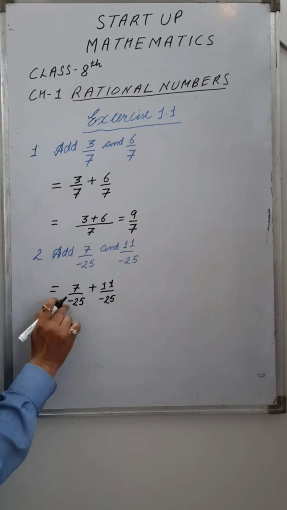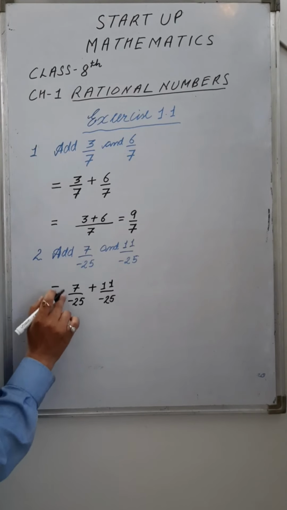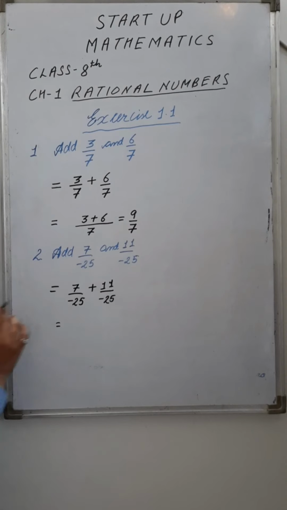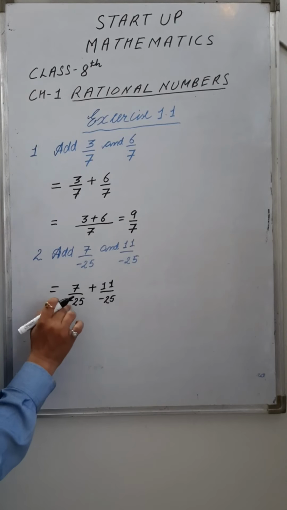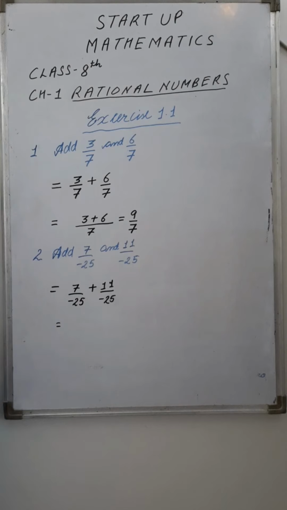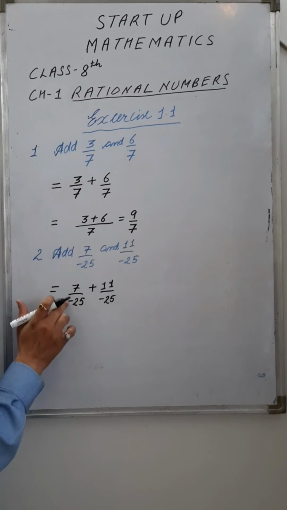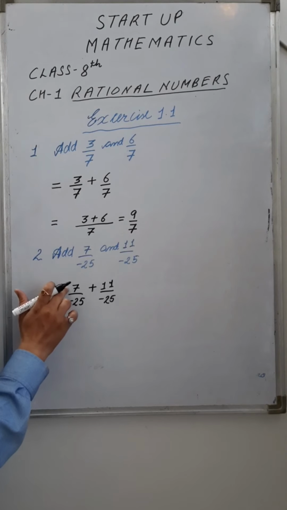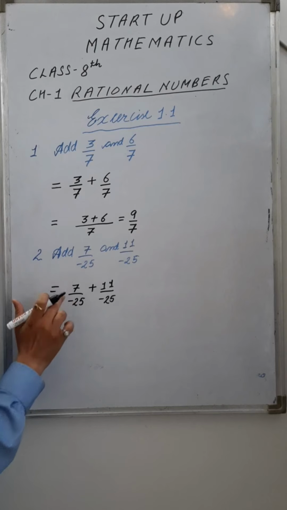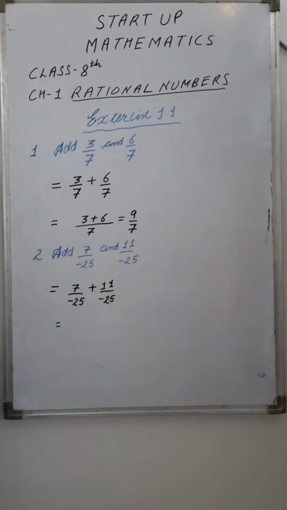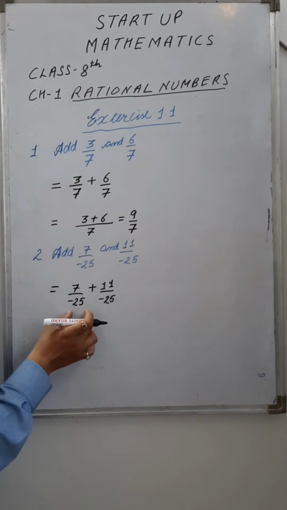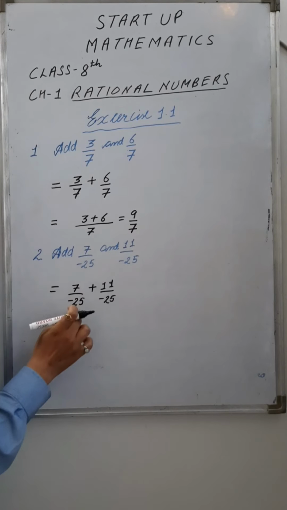Firstly, take this negative sign to the numerator, or you can place this sign in the middle of these two integers, right? If you have this negative sign, you can either write it on the numerators or place it between them. How can we do that? We can multiply numerator and denominator by -1, right?